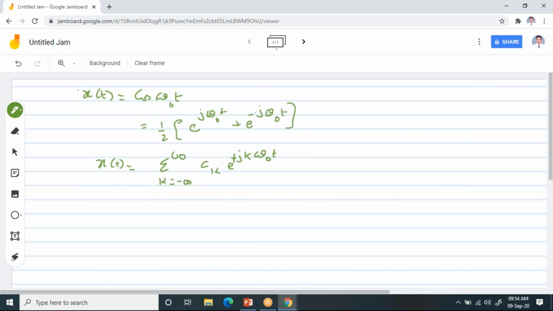This is what the exponential Fourier series of x of t is. Now to find this ck, we know the formula for ck, which you can write as 1 by T integral 0 to T x of t e power minus j k omega naught t dt.